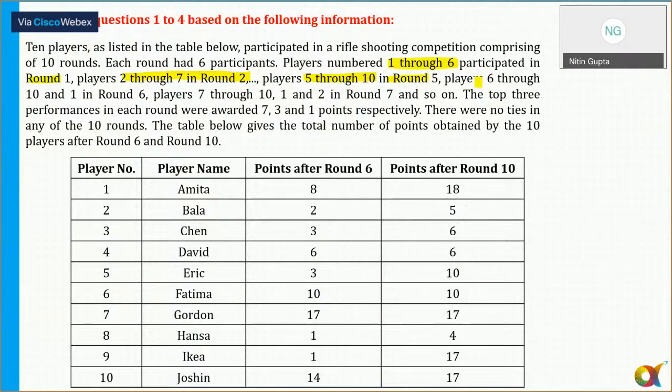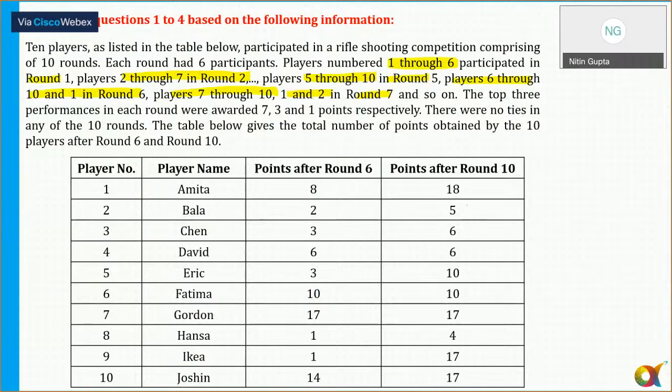Round 5 and so on here. So it means basically 4 consecutive people are not participating. Okay, the 4 consecutive people are not participating at all.